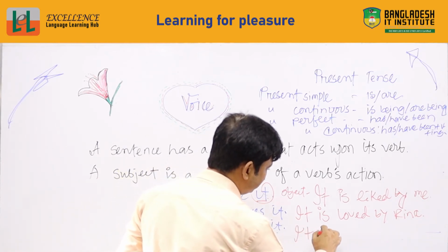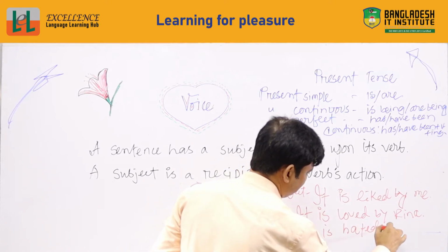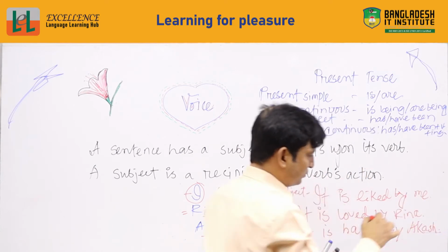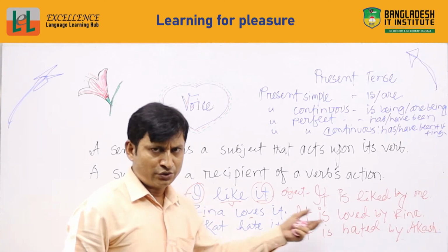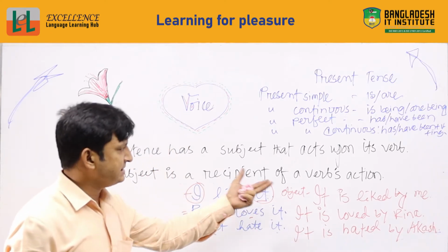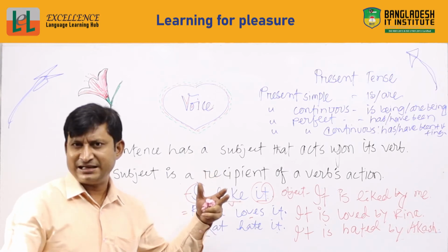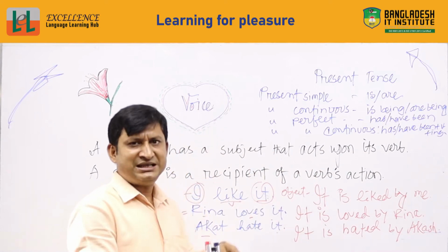So I can write here again, it is hated by Akash. So the thing is that I gave these three examples for you to change from active to passive. We have to know the definition of active voice and passive voice. And here it is liked by me.